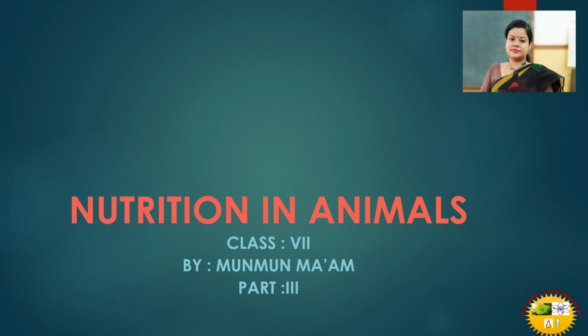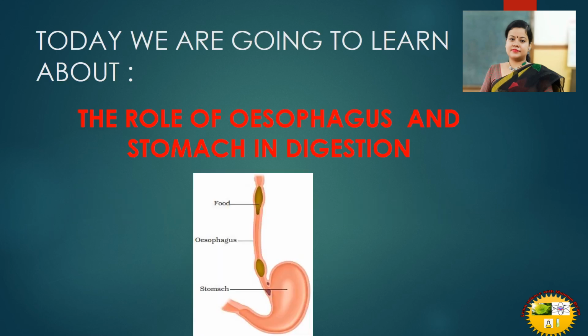Today I am going to continue with the chapter Nutrition in Animals, and this is part 3. Today we are going to learn about the role of esophagus and stomach in digestion. In our previous video, we already discussed the 5 steps of nutrition and the role of the mouth in digestion.